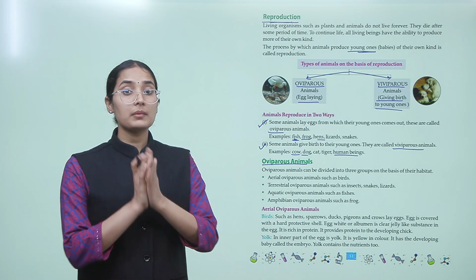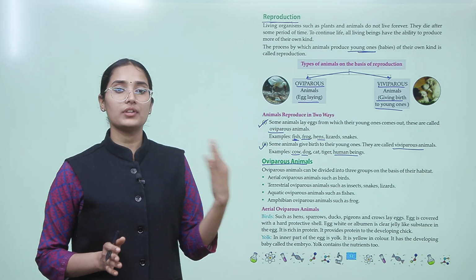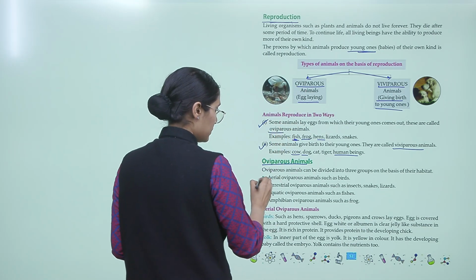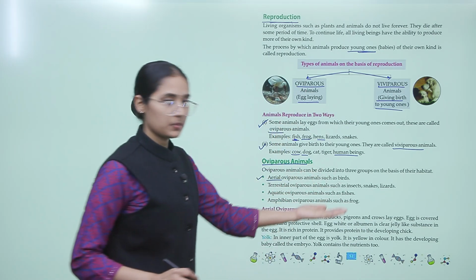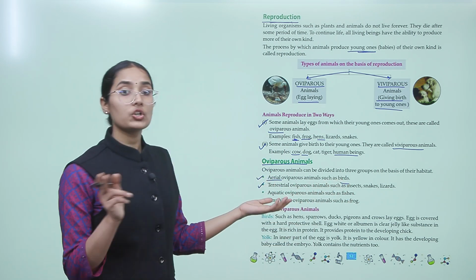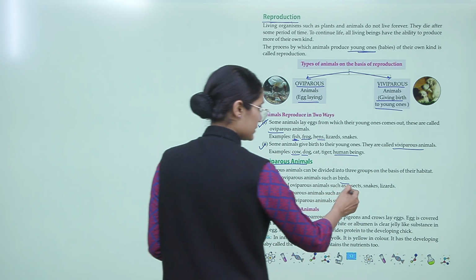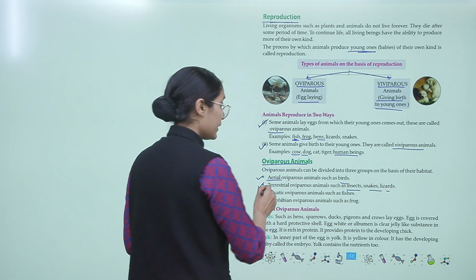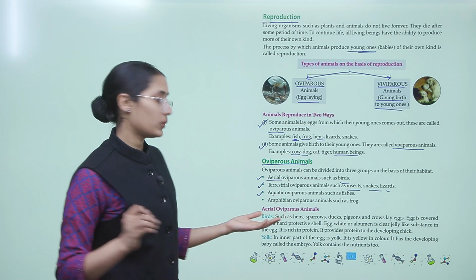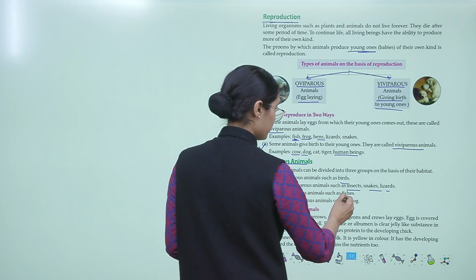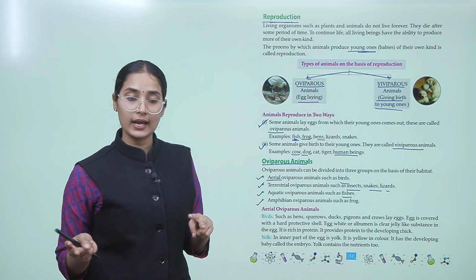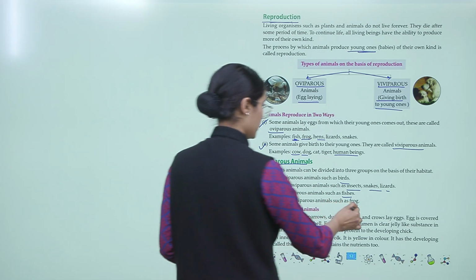Oviparous animals can be divided into three groups on the basis of their habitat. The animals that lay eggs can be aerial oviparous animals such as birds, terrestrial ones living on land like insects, snakes and lizards, aquatic oviparous animals living in water like fishes, and amphibian oviparous animals which live both on land and in water like frogs.